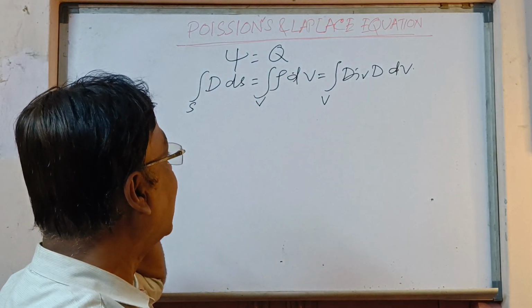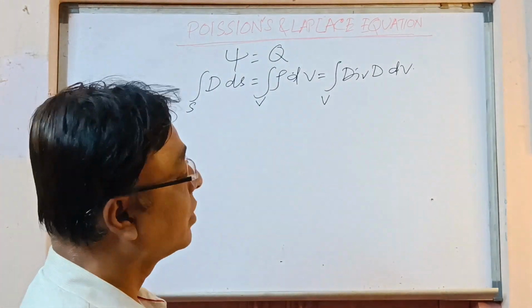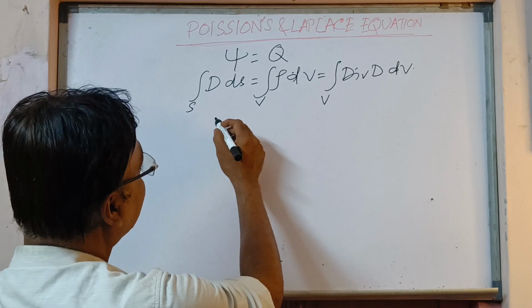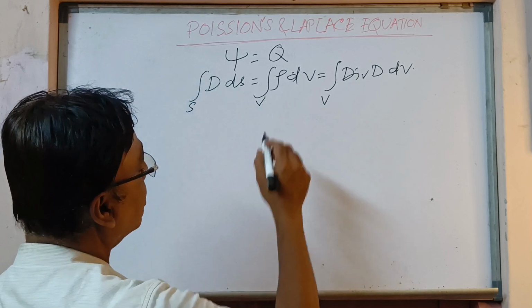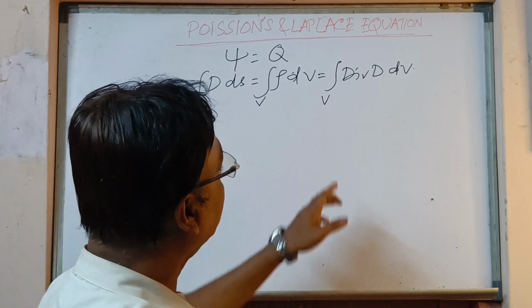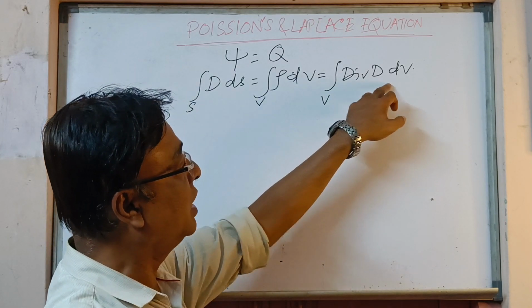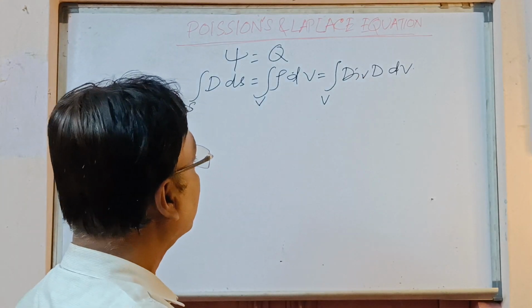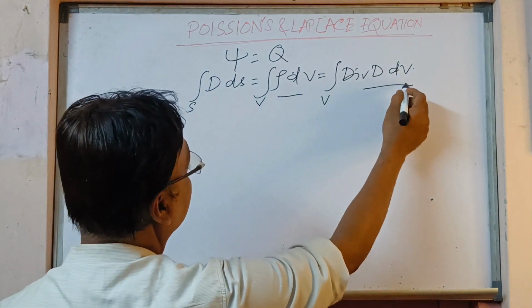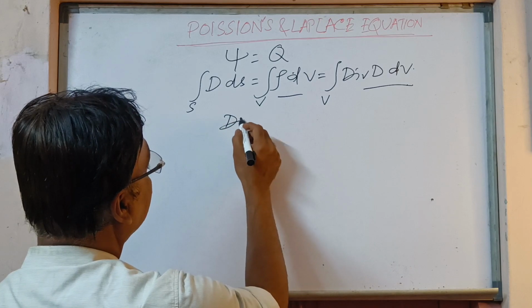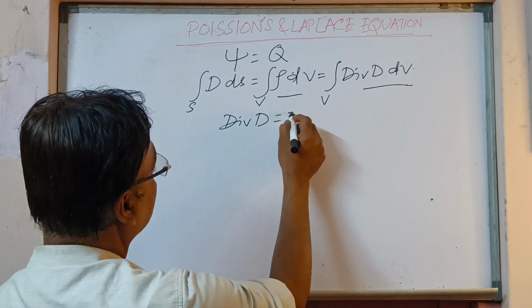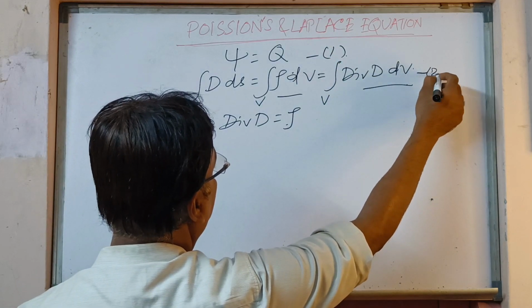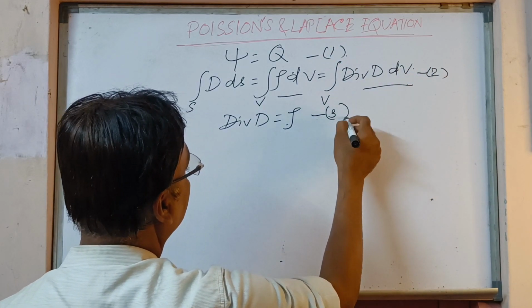That means psi is equal to the surface integral of D dot dS. So if we combine these equations, then we get the surface integral of D dot dS equal to the volume integral of rho dv, that is equal to the volume integral of div D dv. Div D means divergence of that vector function. So from these two equations we can write div D is equal to rho. Suppose this one is equation 1, this one is equation 2, this one will be equation 3.